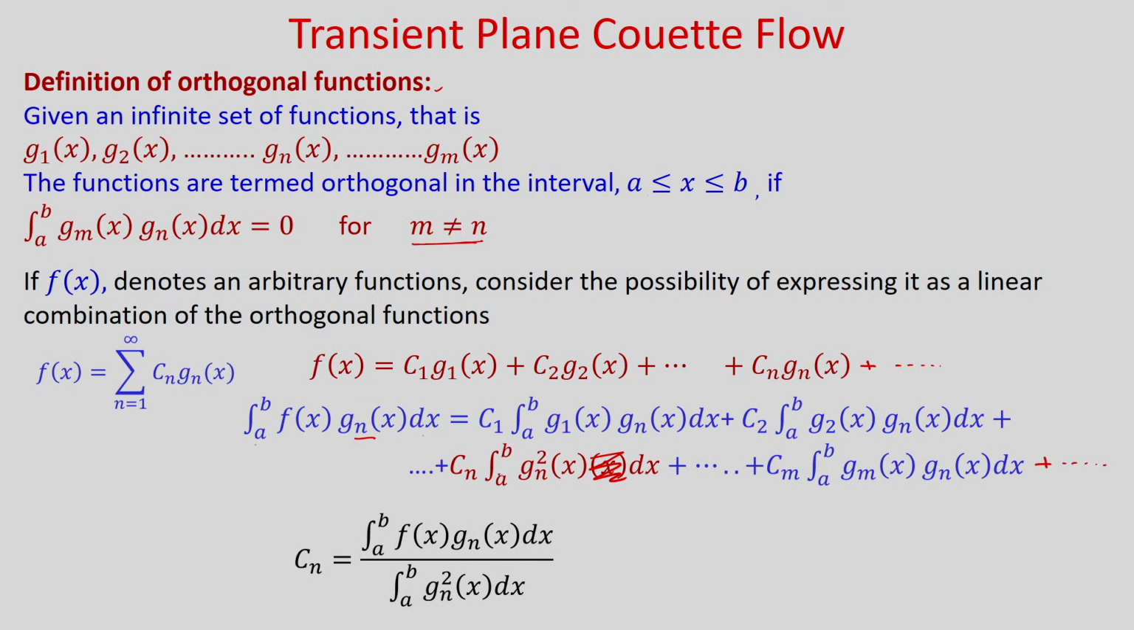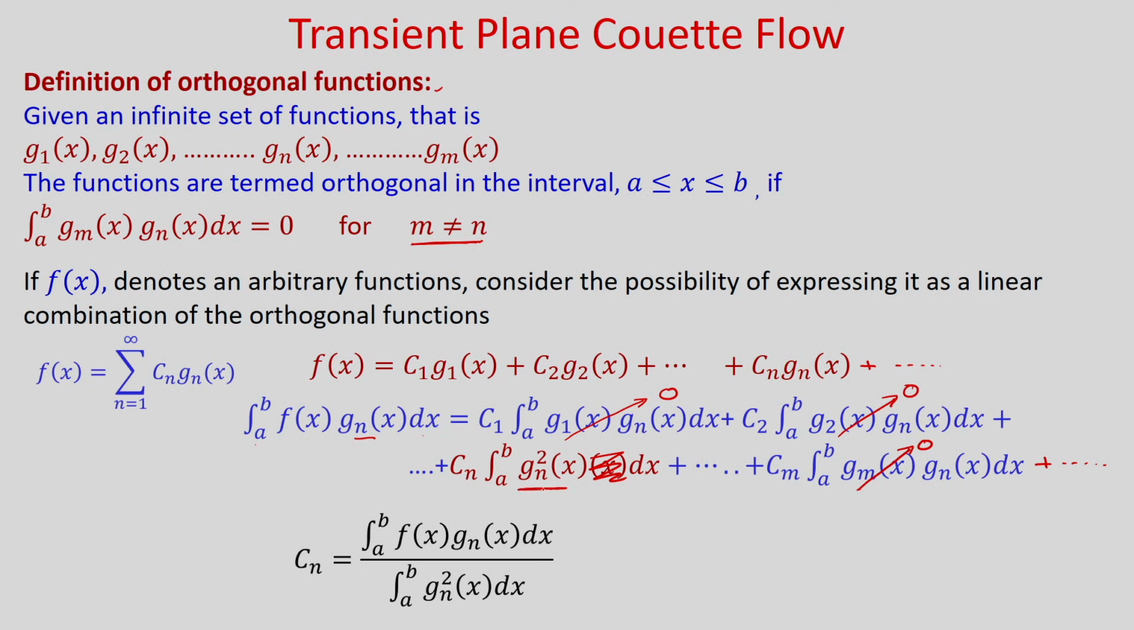So, now if you look here, if gm(x) and gn(x) are orthogonal functions, then obviously for m not equal to n this will become 0. So, in the right hand side you can see that g1(x) and gn(x) will become 0 because m is not equal to n, right, because m is equal to 1. So, this will become 0. Similarly, this term will become 0, but here as m is equal to n, it will be gn square. So, this term will remain and all other terms except this term will become 0 in the right hand side.